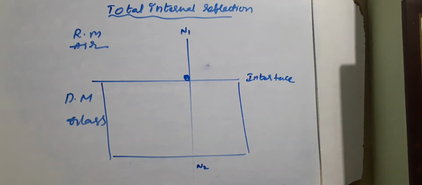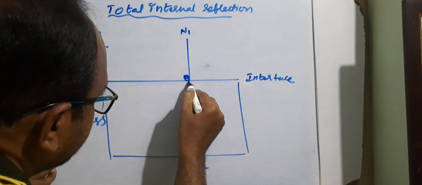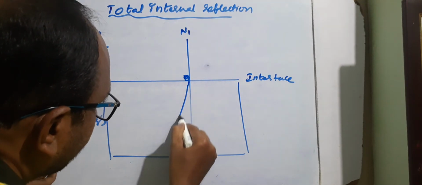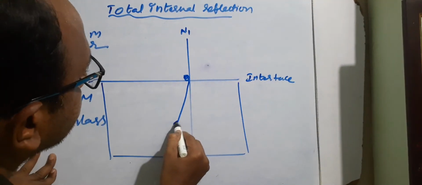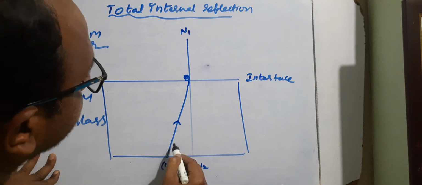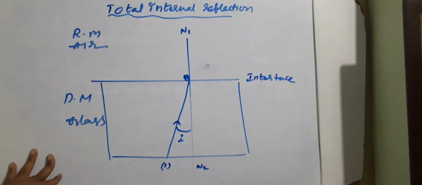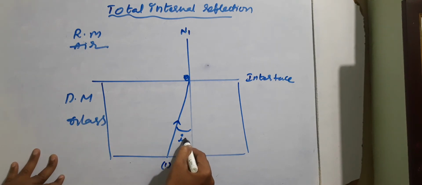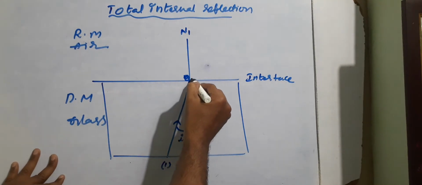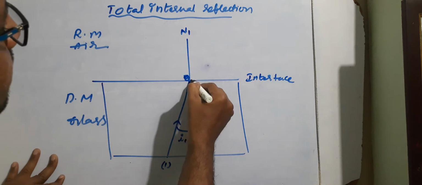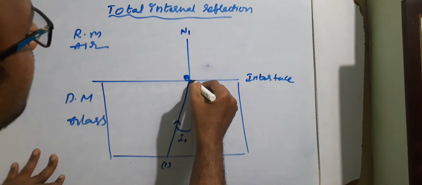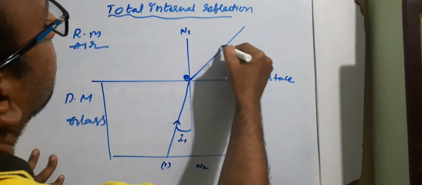So now we are sending the incident ray. In case 1, this is an incident ray, and this is called the angle of incidence, I1. For this angle of incidence, the incident ray crosses the interface and travels like that.